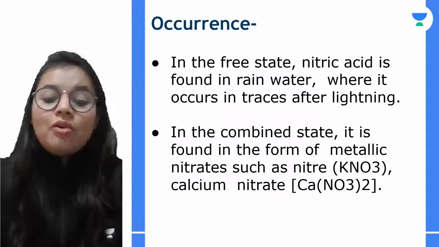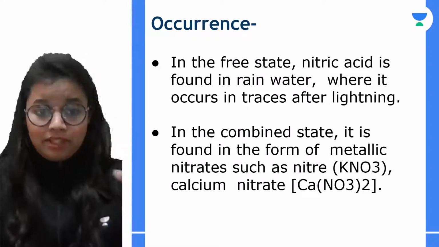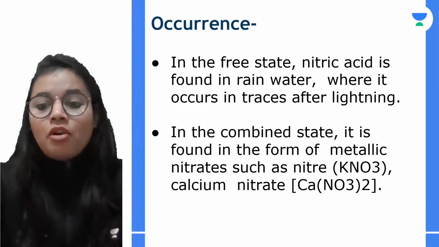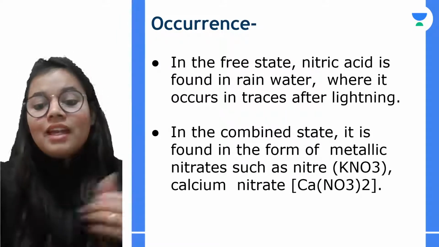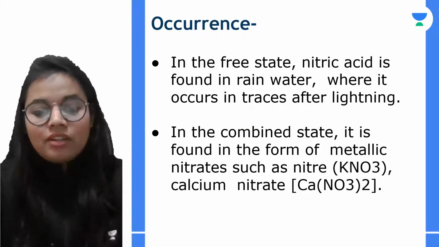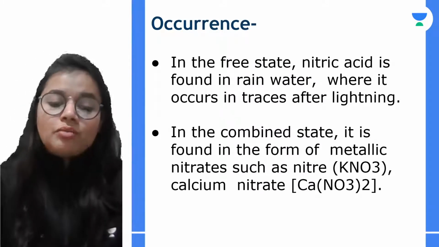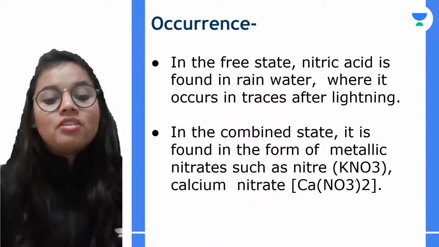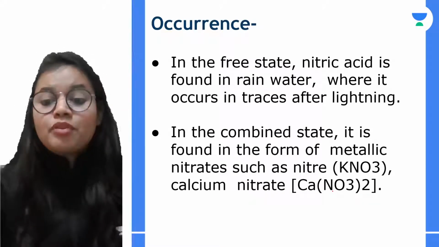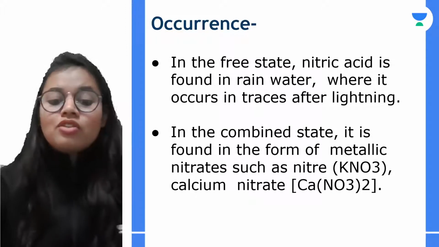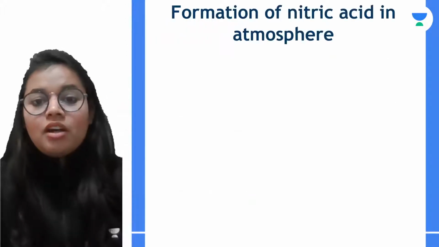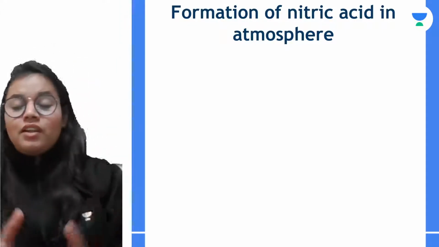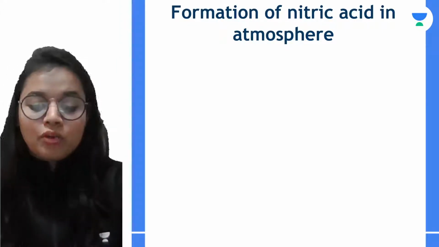And also it is found in the combined state. Combined means mixed state. It is found in the form of metallic nitrates, potassium nitrate or calcium nitrate. Now what are the important points to remember over here? You should know what is meant by nitrate. It is potassium nitrate. So kindly remember the names. How is nitric acid formed in the atmosphere? This becomes one of the very important questions.